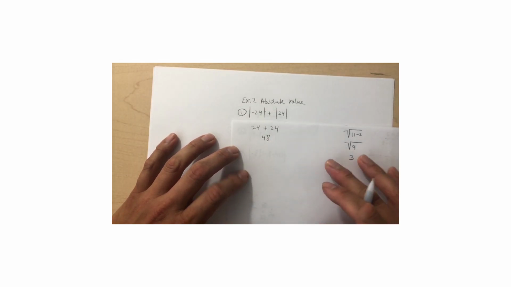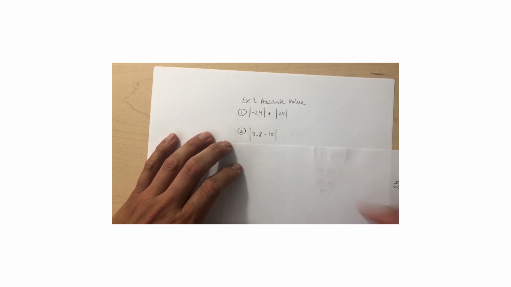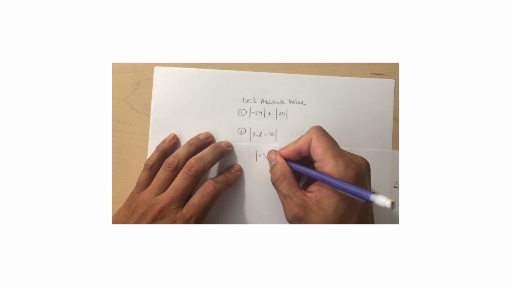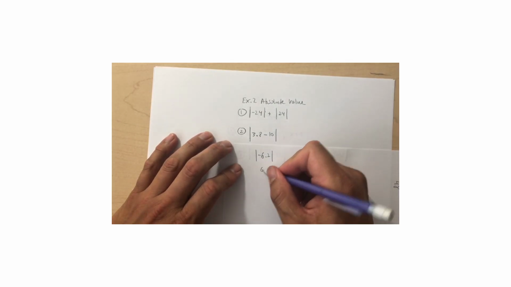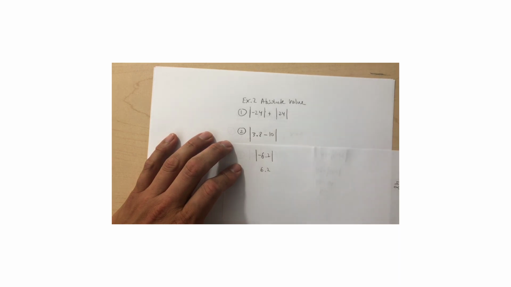All right, let's move on to the next one. Number 2. Now again, you can't remove the bars yet because there's 2 numbers in there. In fact, there's an operation. All right, so let's do the operation so we can get to one number only. That will give me negative 6.2. And now you can remove that, and the answer is just 6.2 miles from 0, or something from 0.